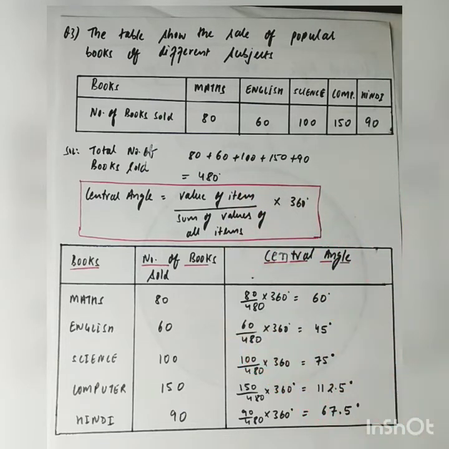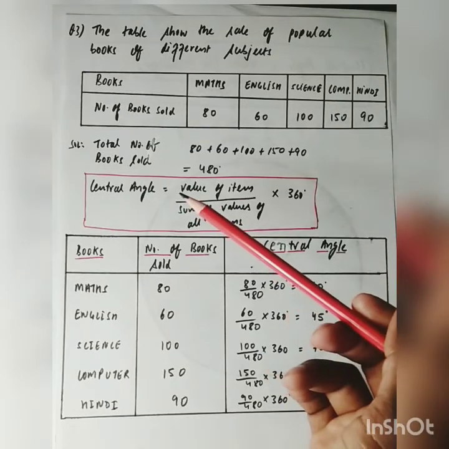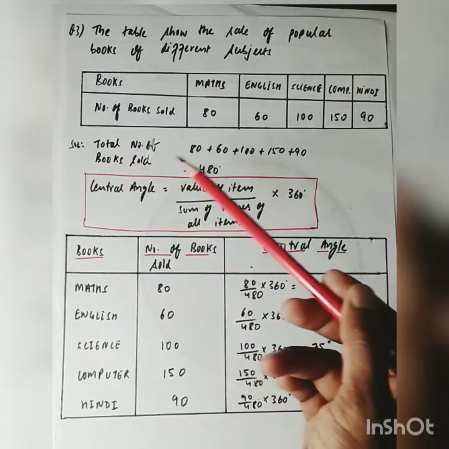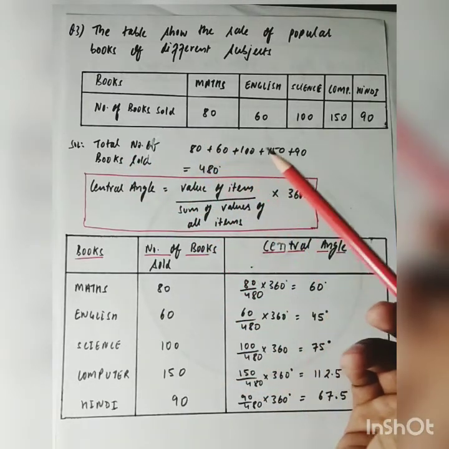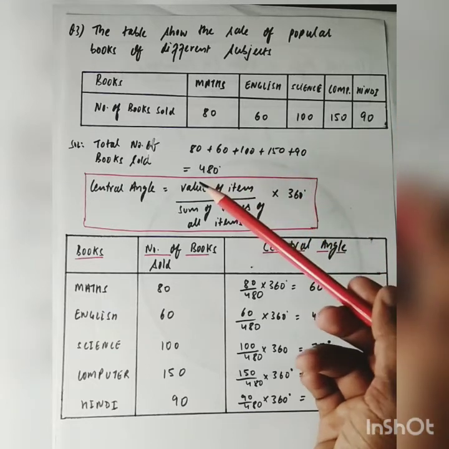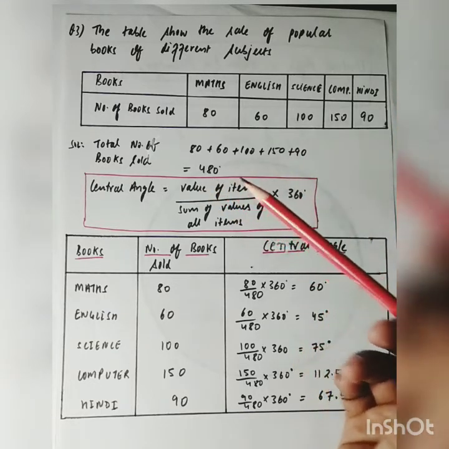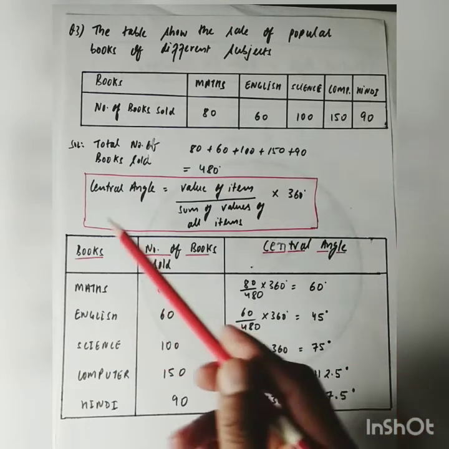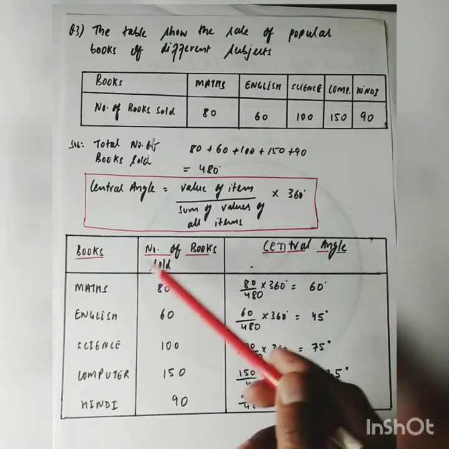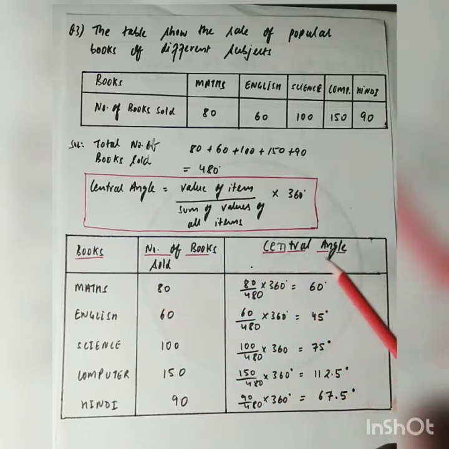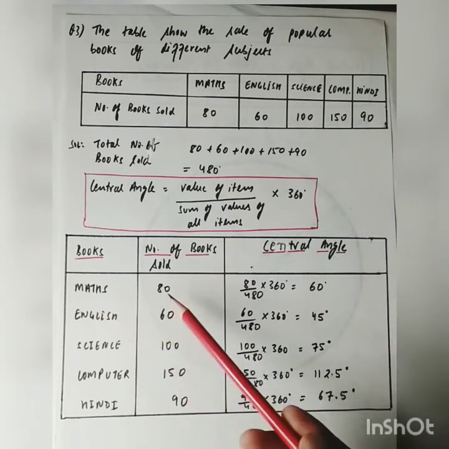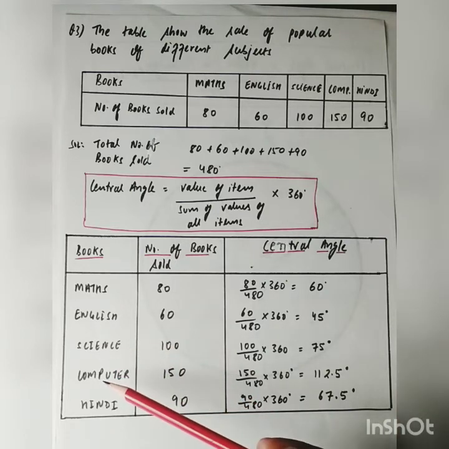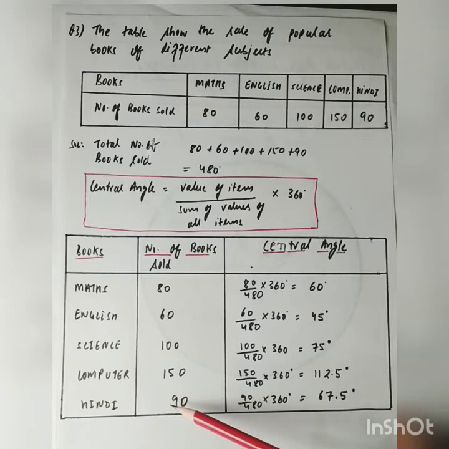Now sum of values of all items, that is total number of books sold, will be 80 plus 60 plus 100 plus 150 plus 90. This will be equal to 480. Now for finding central angle, we will make a table with 3 columns. One is books, second is number of books sold, and third one is central angle. Maths 80, English 60, science 100, computer 150, Hindi 90.